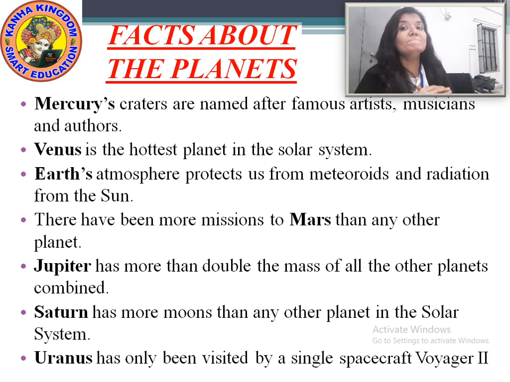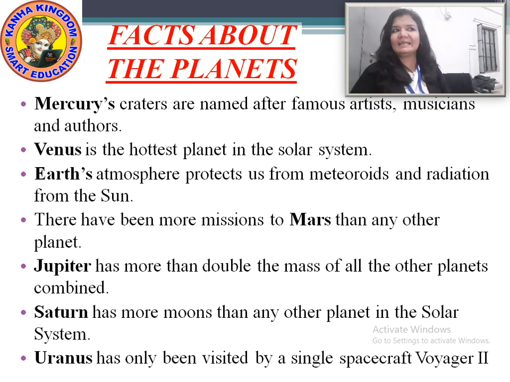Now, knowing more about the planets, or you can say some facts about the planets. As we know about the solar system, so we should know about the facts of the celestial bodies which are there in the solar system. Right? So the first fact is our Mercury. It is a planet.